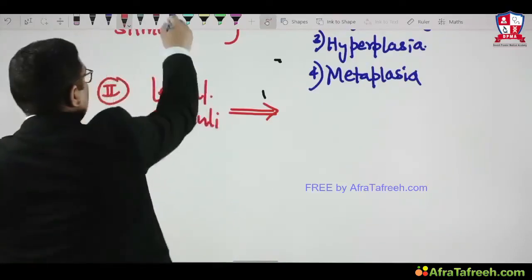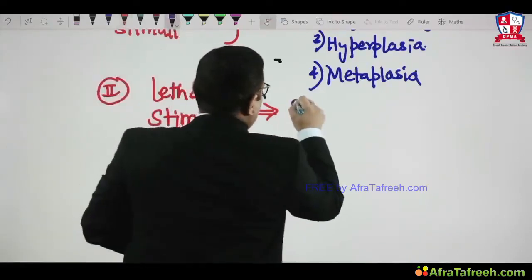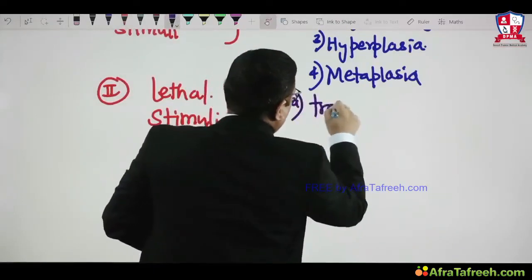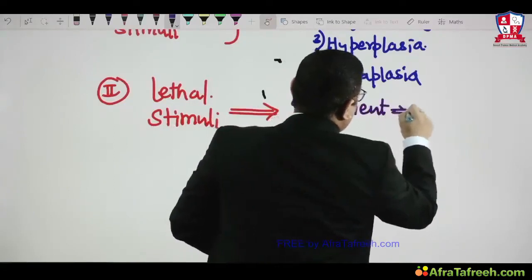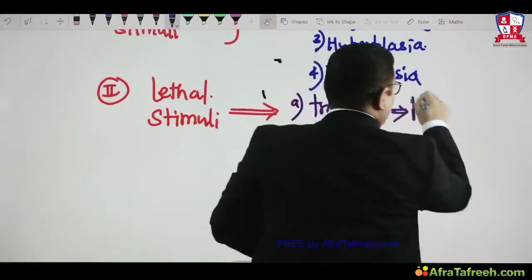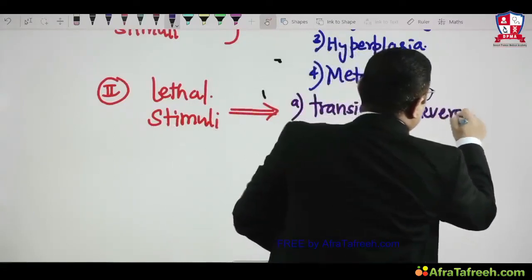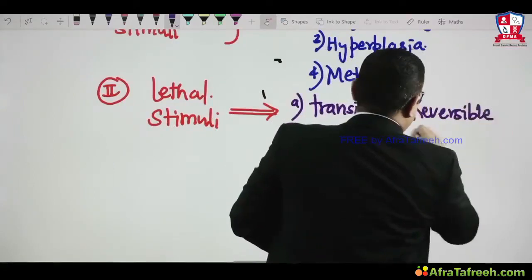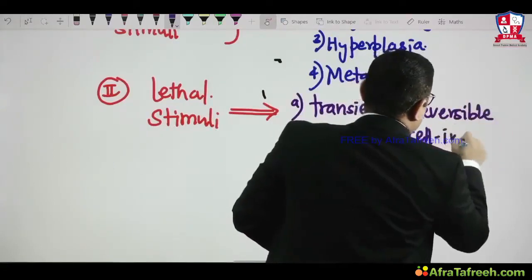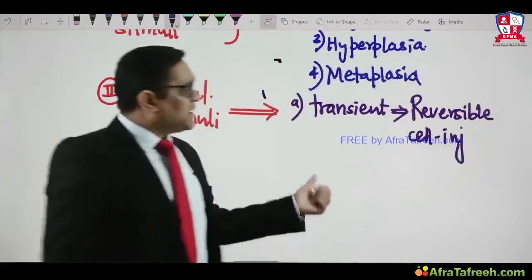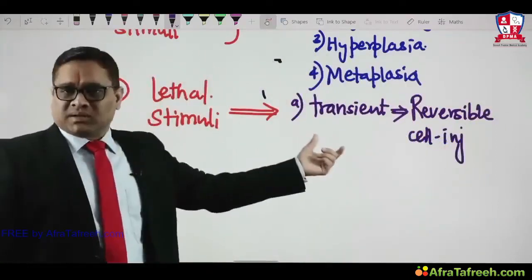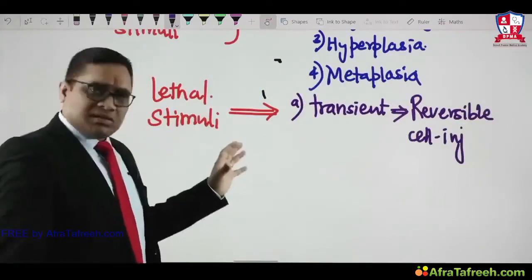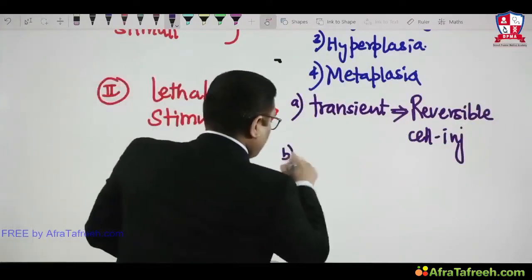When this lethal stimulus is transient, it will give rise to reversible injury. So here starts cell injury, reversible cell injury. But when this lethal stimulus is persistent, what will happen?